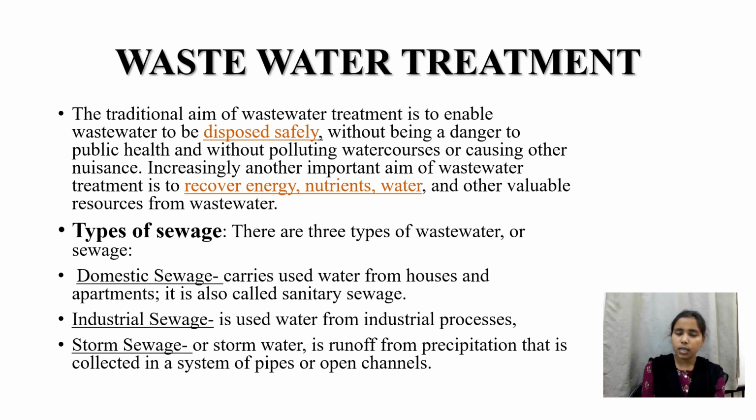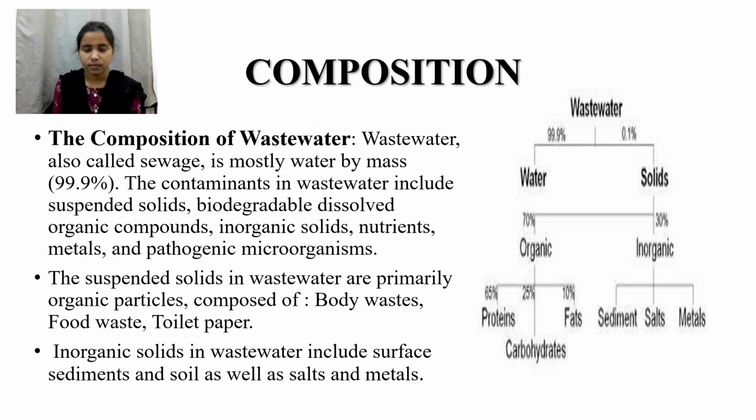There are mainly three types of sewages: domestic sewage, industrial sewage and storm sewage. First is domestic sewage, the water which is coming out from houses and apartments. Industrial sewage is the water coming out from industries. Storm sewage or storm water is runoff from precipitation that is collected in a system of pipes or open channels.